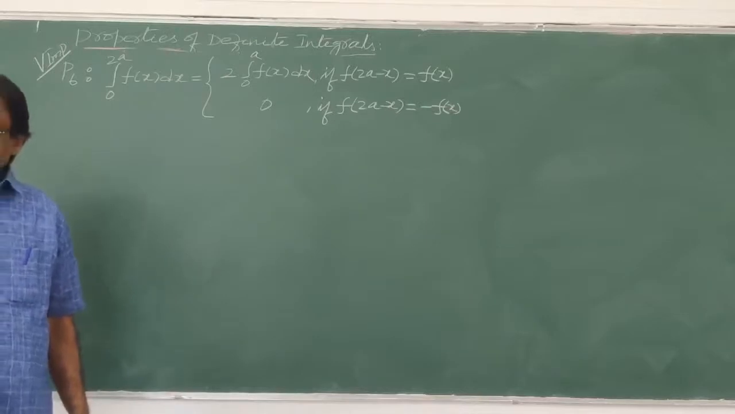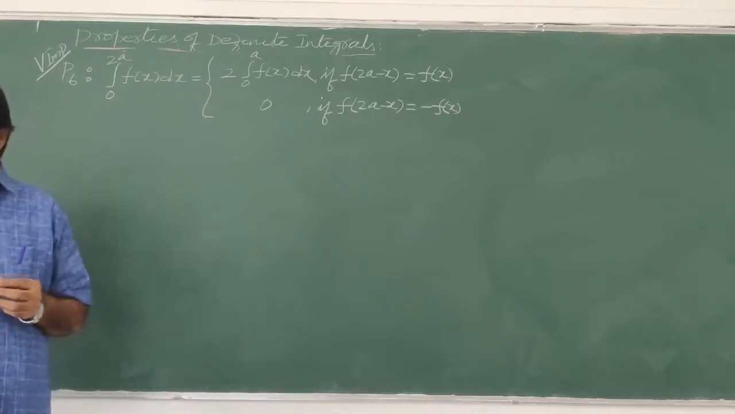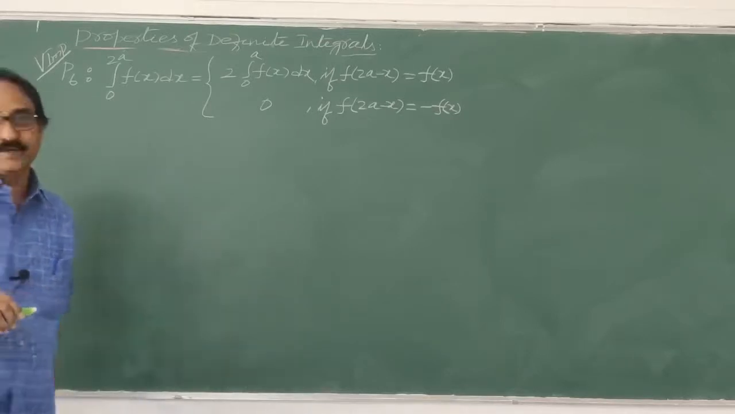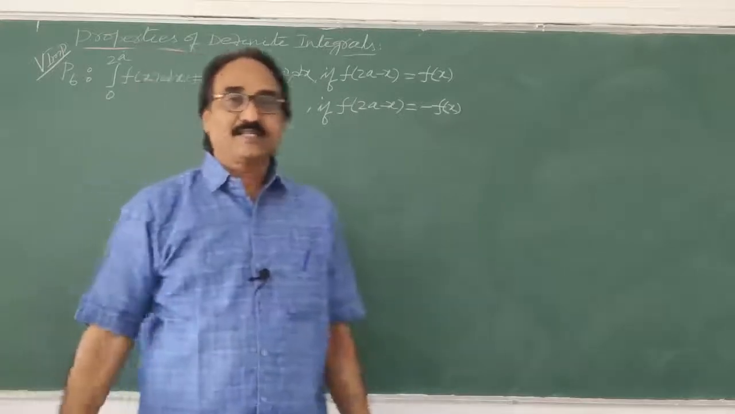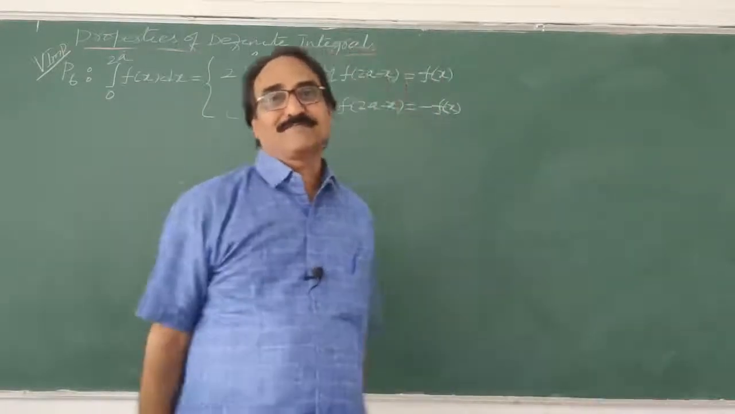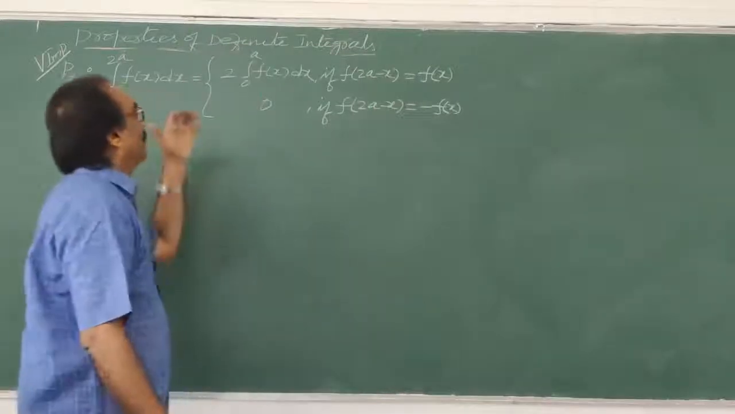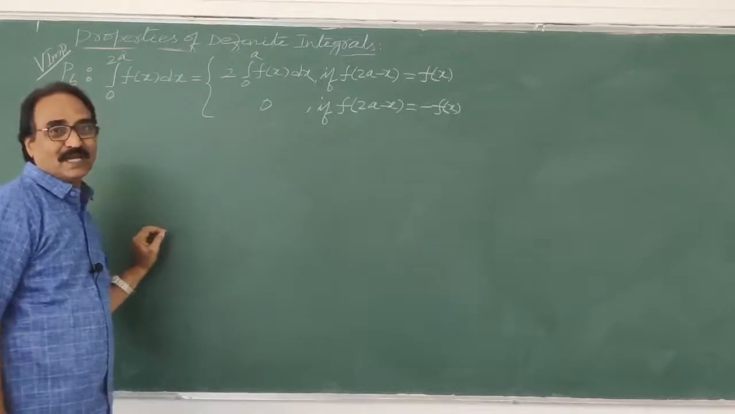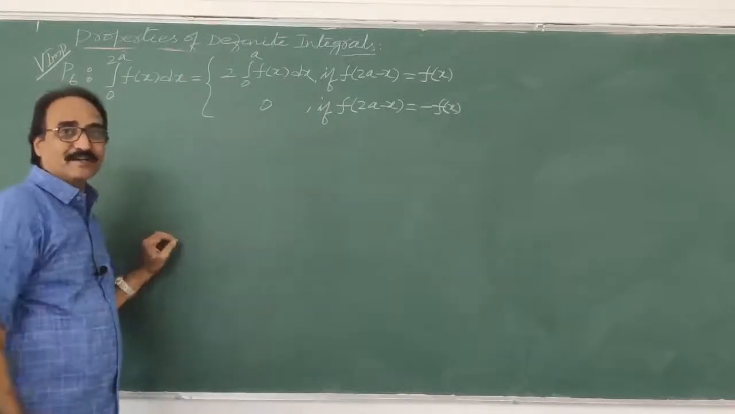So integral 0 to 2a, that is the property we can write. Here the problem is easy. Why property 6 and 7? I said by using property 5 only you can do this. So while doing property 6 you have to prove property 5, and property 5 is what I explained.